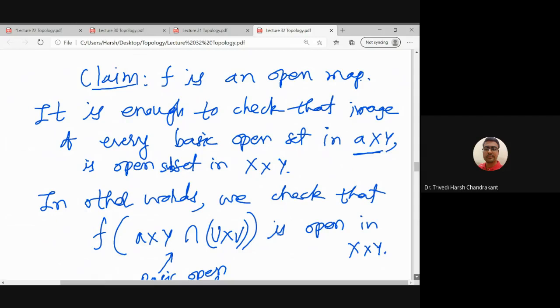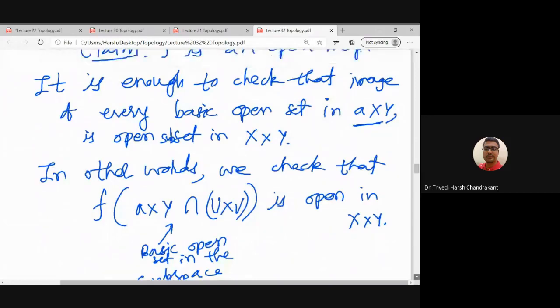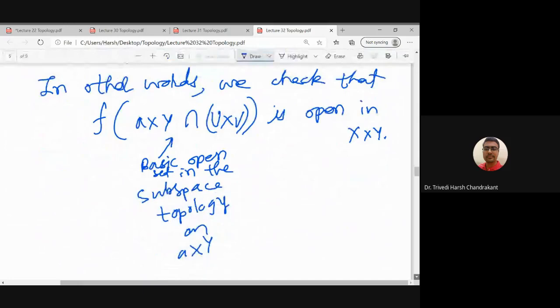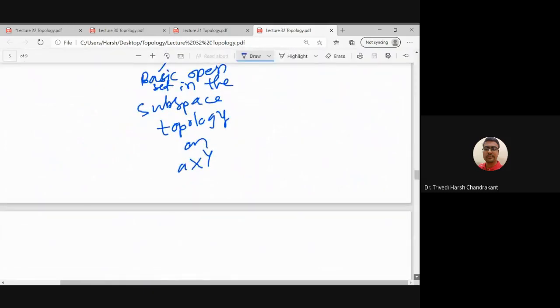So let us find out what the intersection A cross Y intersection U cross V is. If you recall, A cross Y is the vertical line, and U cross V is a kind of rectangle.